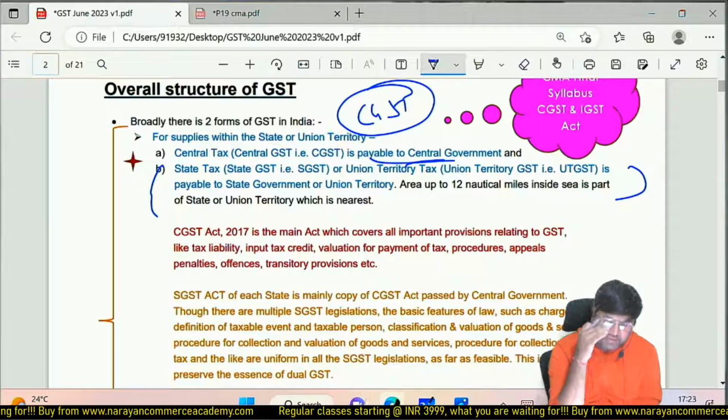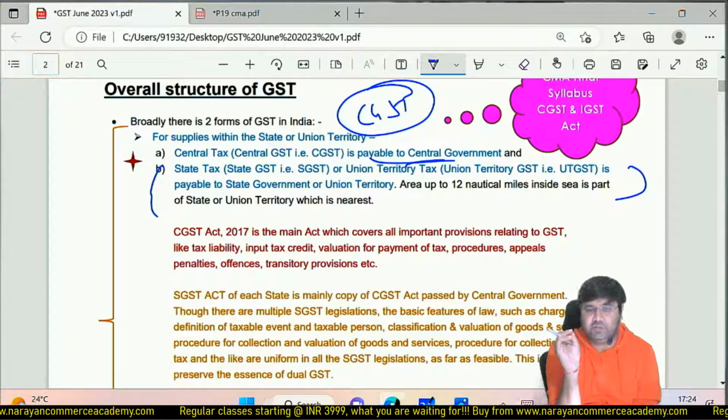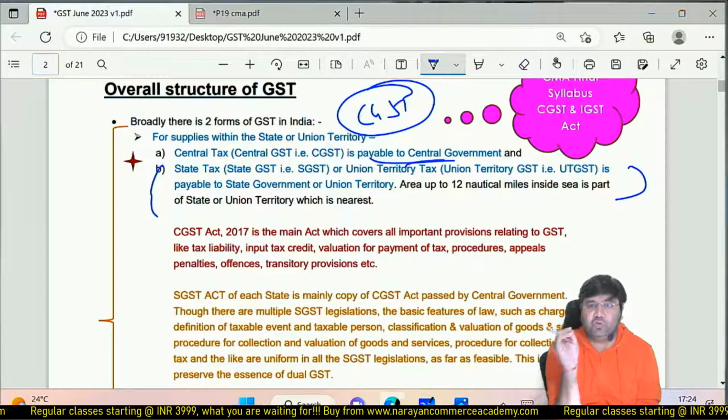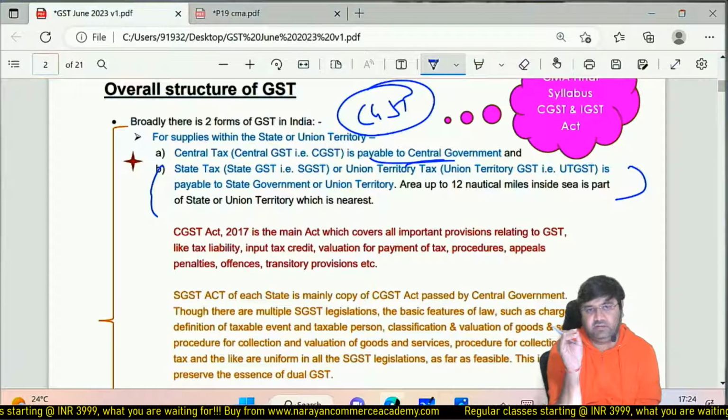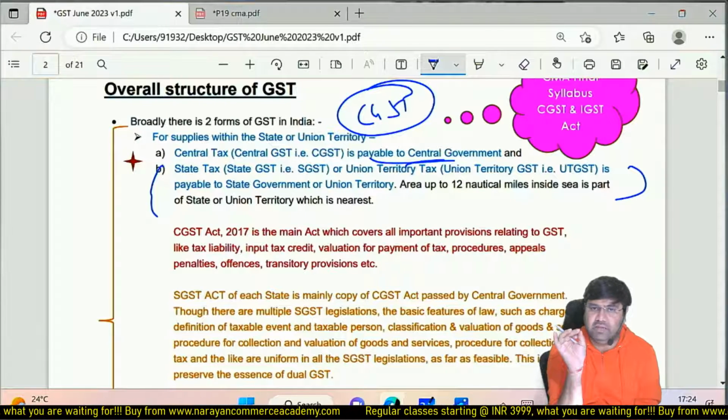So mainly SGST and UTGST are copy paste of CGST. IGST is there to levy IGST and also to determine place of supply. So most of the place of supply provisions are in the IGST Act. IGST is a very small bare act, basically 20 pages only.